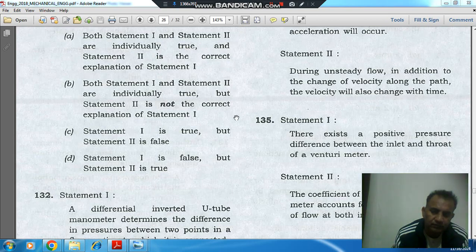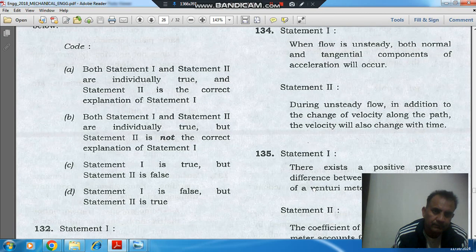Hello, welcome again. We are solving Engineering Services 2018 Mechanical Engineering paper, question number 135. Statement 1: There exists a positive pressure difference between the inlet and throat of a venturimeter. Statement 2: The coefficient of discharge of a venturimeter accounts for non-uniformity of flow at both inlet and throat.